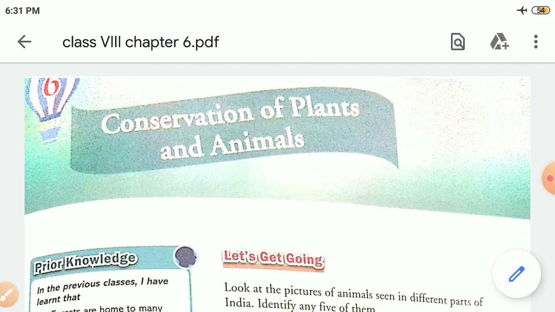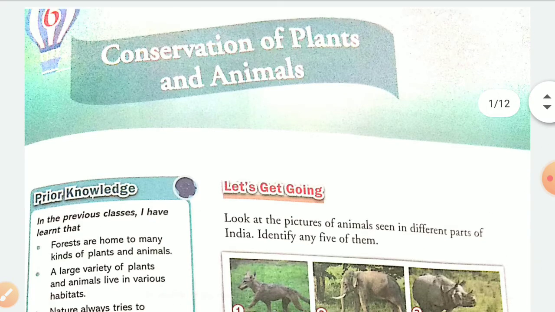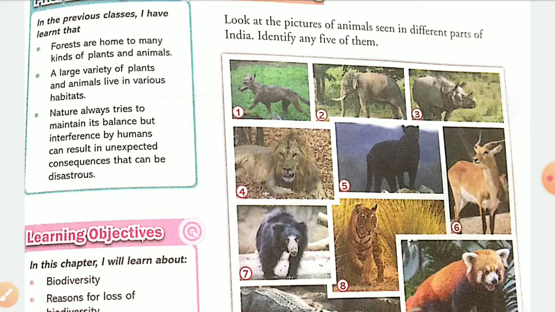But nowadays, these plants and animals require special conservation for their existence, isn't it? As you know, nature always tries to maintain its balance, but due to interference of human beings, there is so much imbalance in the ecological balance, isn't it?